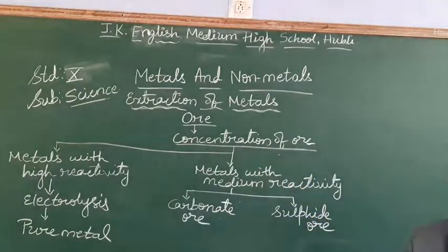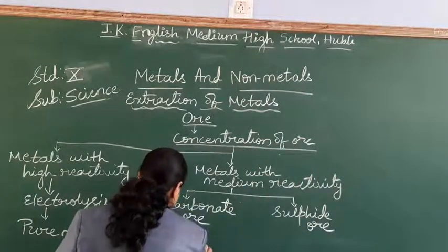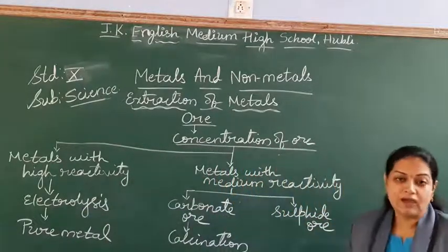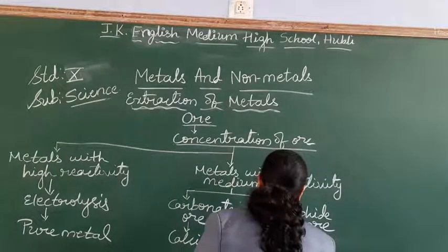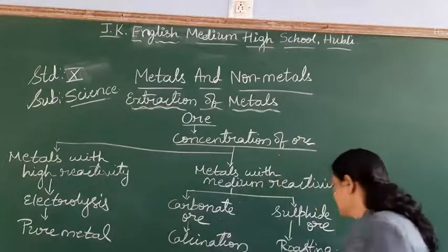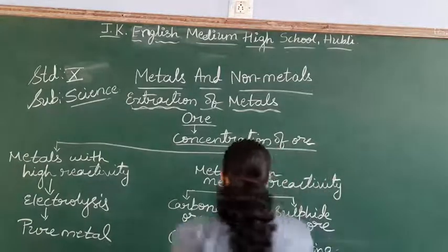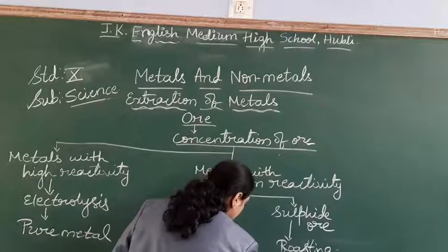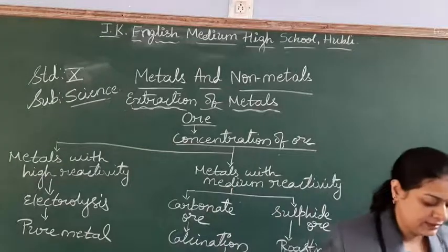Now, if it is carbonate, then it will undergo calcination. If it is a sulfide ore, it will be purified by the method called roasting. After undergoing the calcination and roasting, the metal will come to the form of oxide. Oxides of metals.